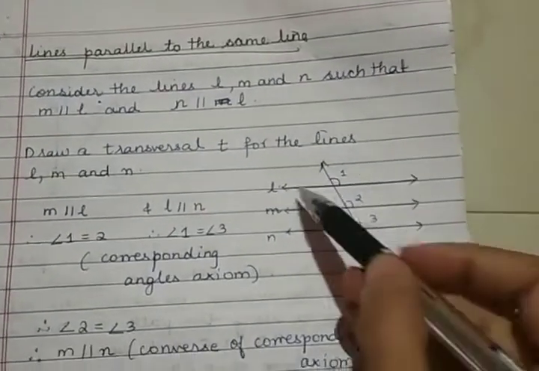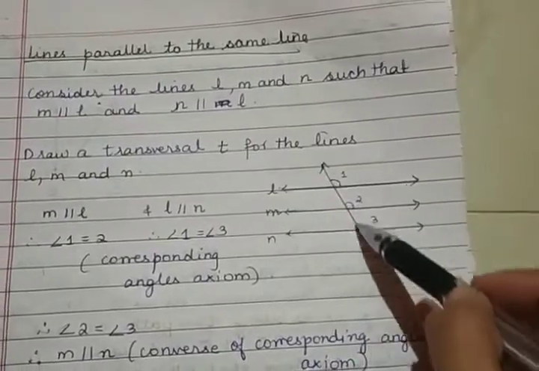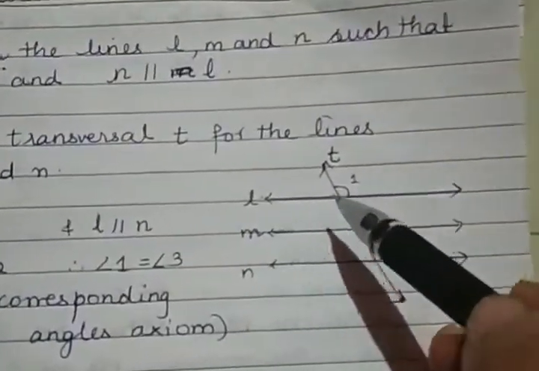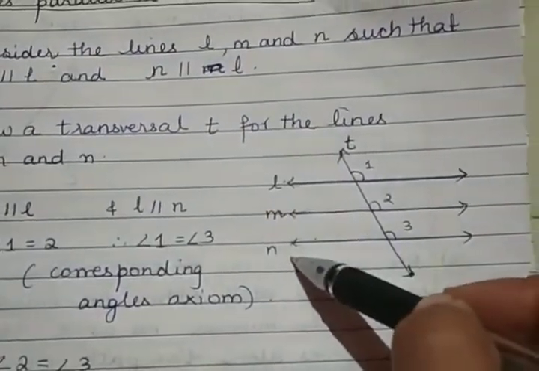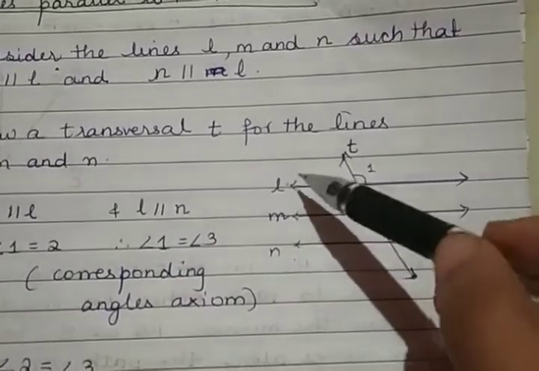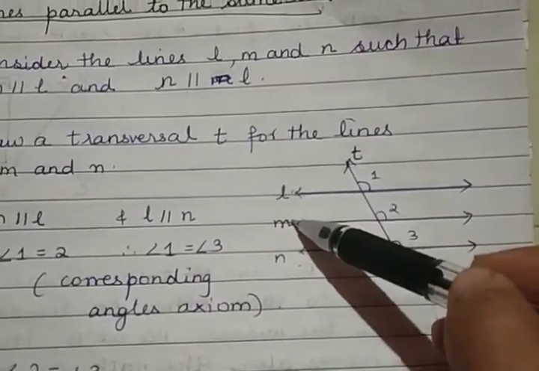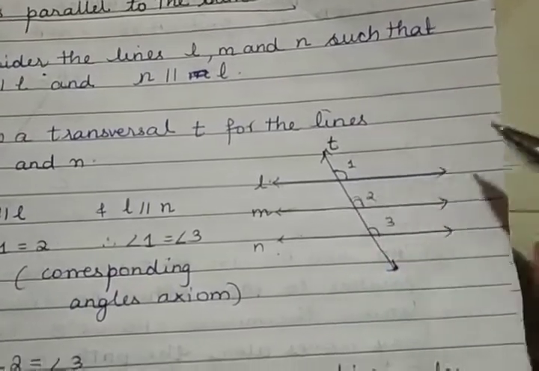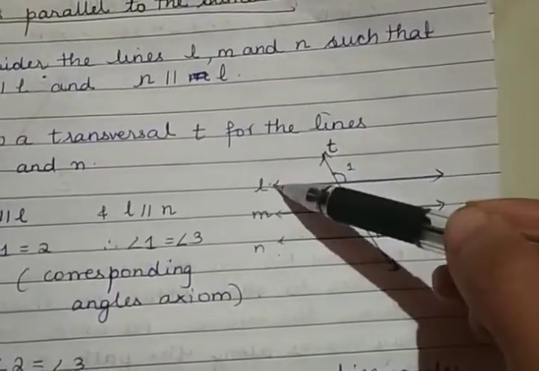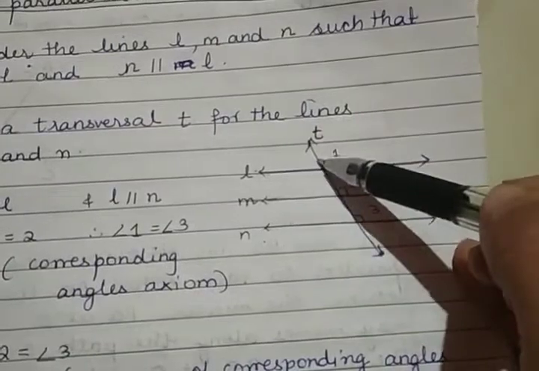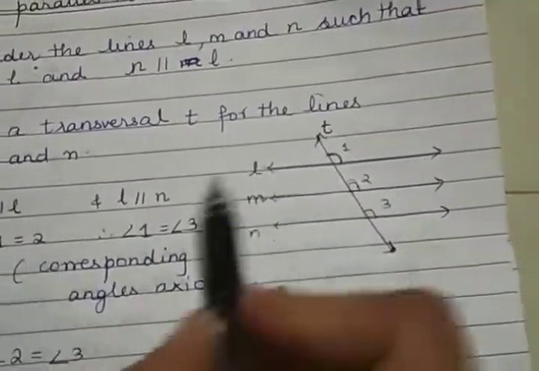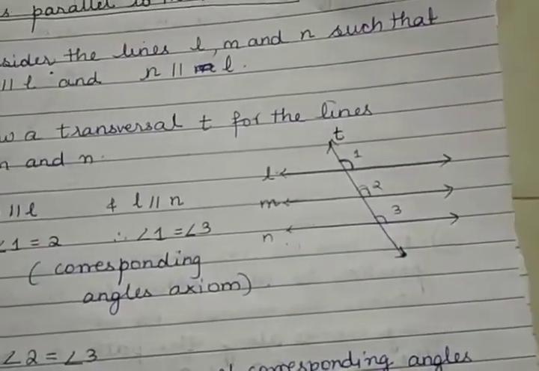So what we'll do is, we are given three lines and let us draw a transversal T. This is a transversal T for the lines L, M and N. Now line L is parallel to M, right? So this angle should be equal to this angle. Similarly, line L is parallel to line N. So angle 1 should be equal to angle 3. What is the reason? They are corresponding angles.